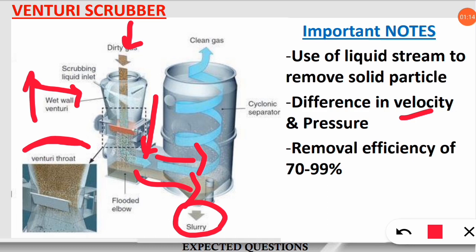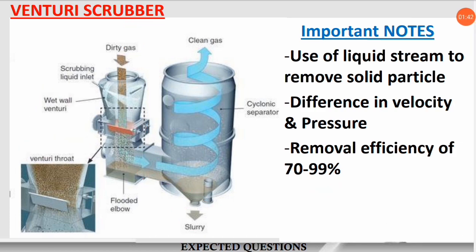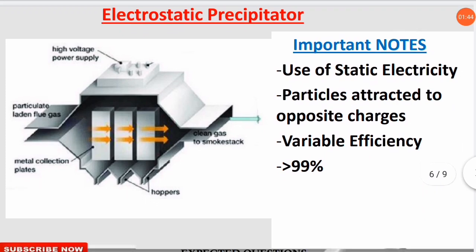So here a cyclone is given. We have read that a cyclone is very efficient if it is coupled with another device. So here the other device used is the Venturi scrubber. Water goes out of the Venturi scrubber and sometimes you can use it in the cyclone to separate more tiny particles. So this is very simple. Use of water is the important point which you should note here, and the removal efficiency is about 70 to 99%.